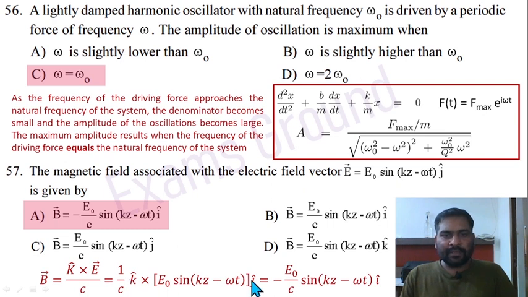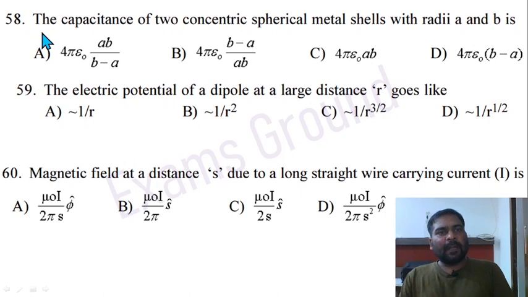So k cap cross j cap equal to minus i cap minus E naught by C sin(kz minus omega t) i cap. Then option A is correct here. Question 58. The capacitance of two concentric spherical metal shells with radii A and B is. Option A is correct: 4 pi epsilon naught AB divided by B minus A.